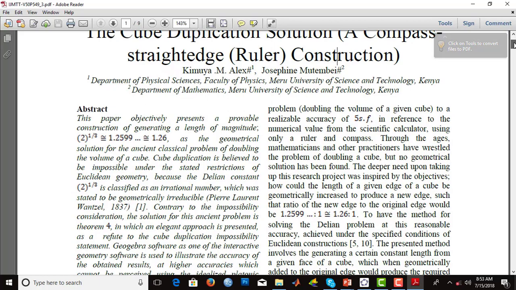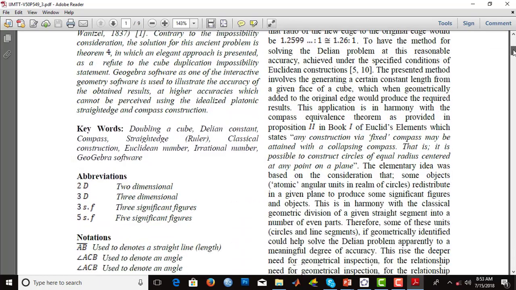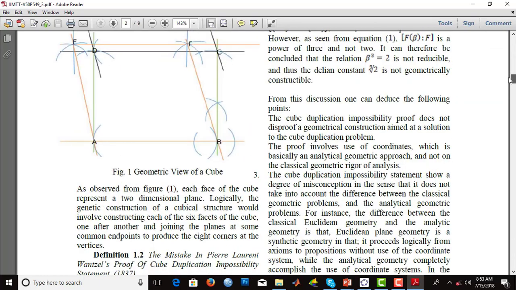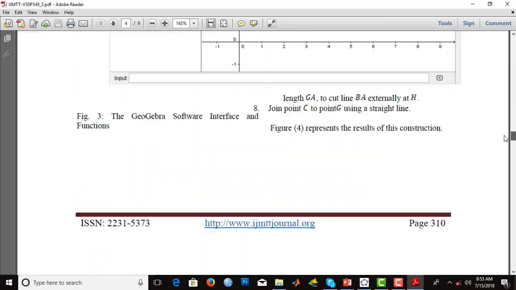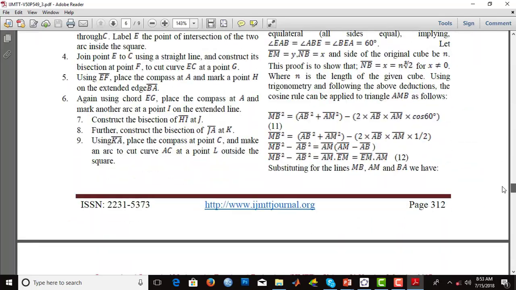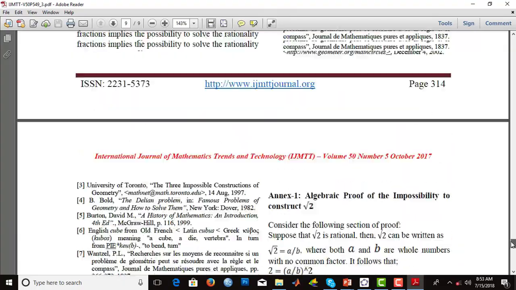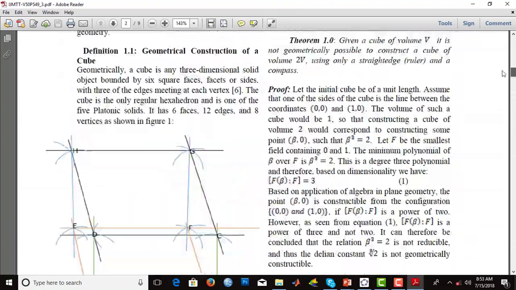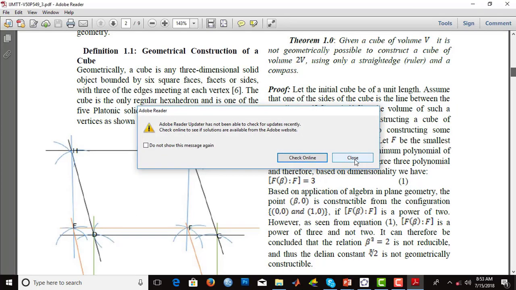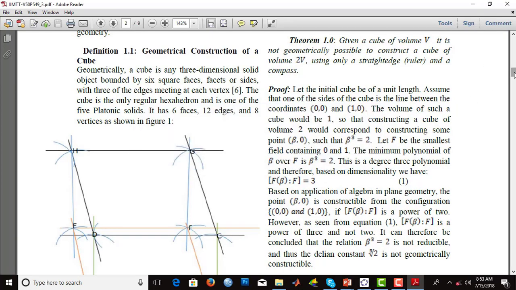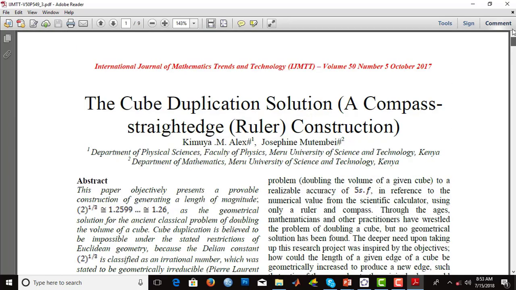Again, as we will discover from the angle trisection discussion, the same logic is employed in disproving one Searle's algebraic argument. You will also agree with me that the work presented in here is the shortest in terms of the number of steps, and simple to understand. The article is also in open access. You can get a copy by typing the cube duplication solution into the internet search engines.